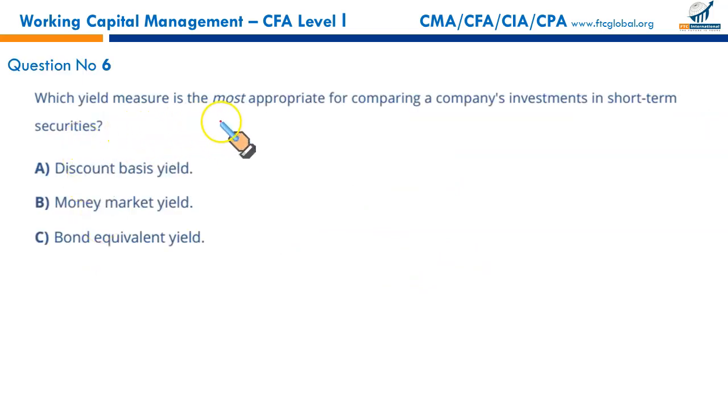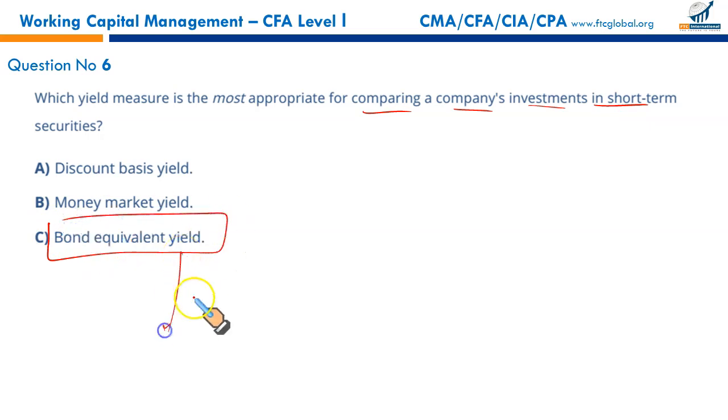Which yield measure is the most appropriate for comparing companies' investments in short-term securities? We may have different types of short-term securities. So in order to compare them, when you compare things, you have to bring them on some common basis. So this is one of the common basis, bond equivalent yield.